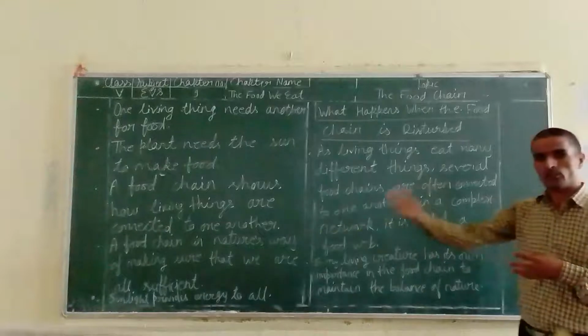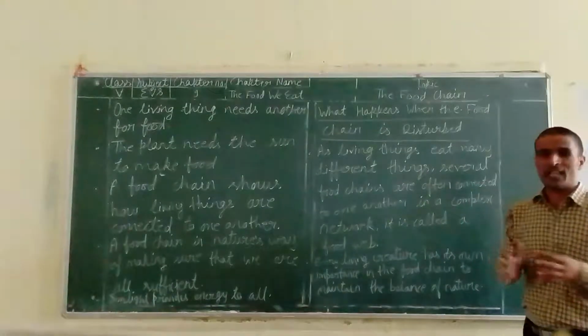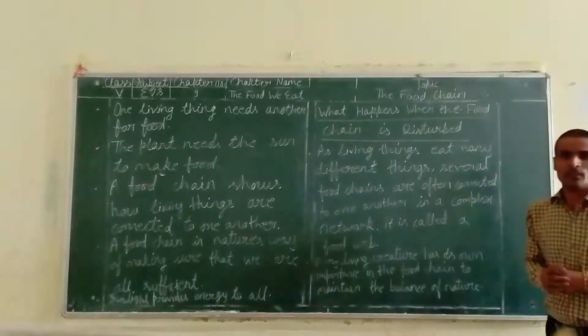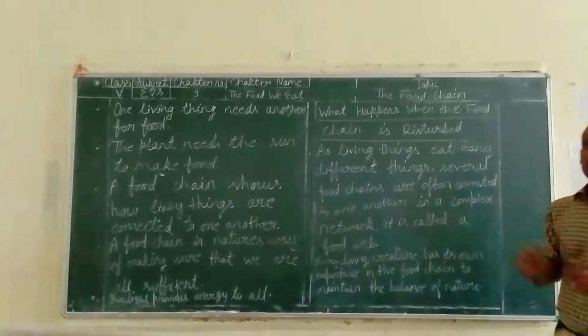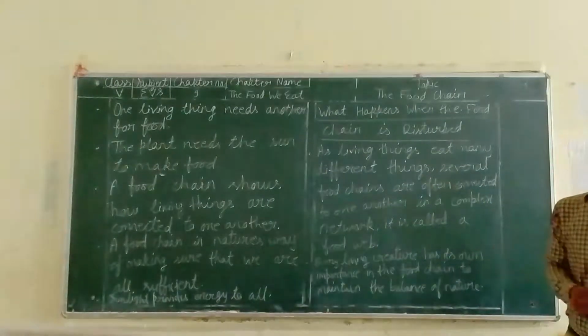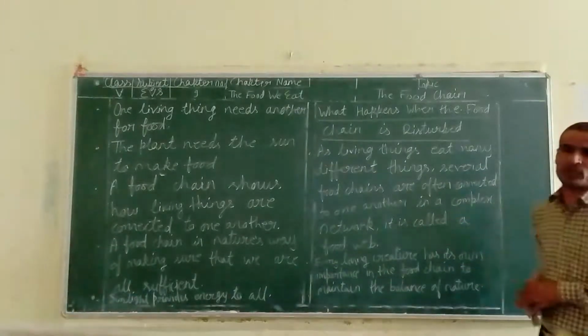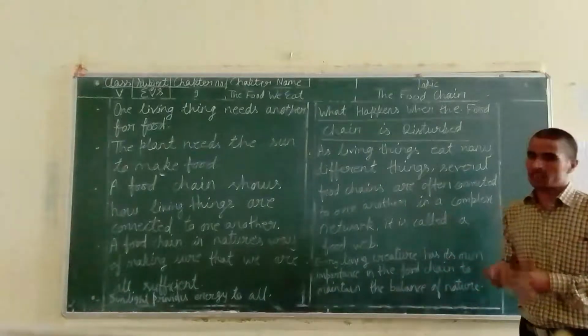Nobody will be there to kill them or lessen their strength. In that case, the herbivorous will increase very fast. And if all the herbivorous increase, they will eat all the food present in their surroundings. So, the balance is present in nature.